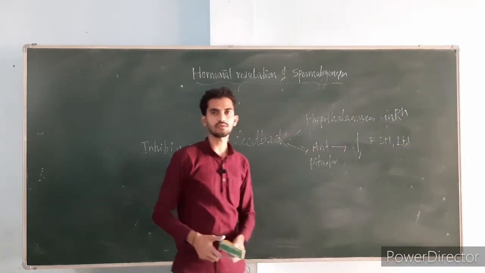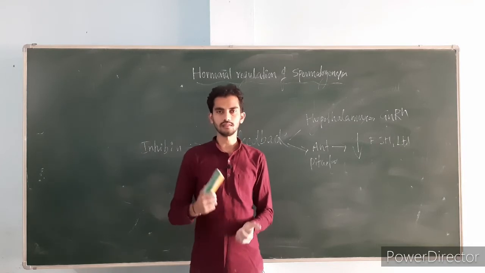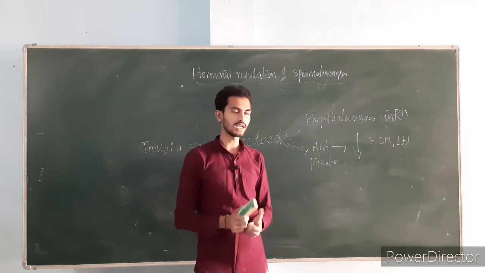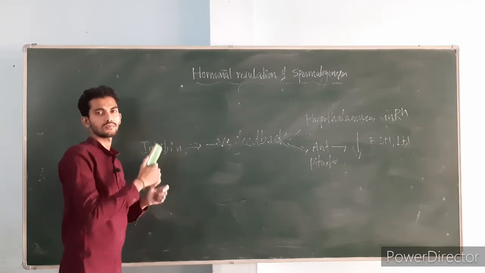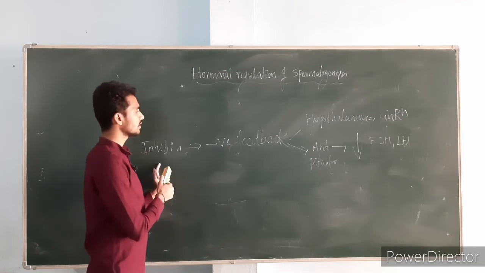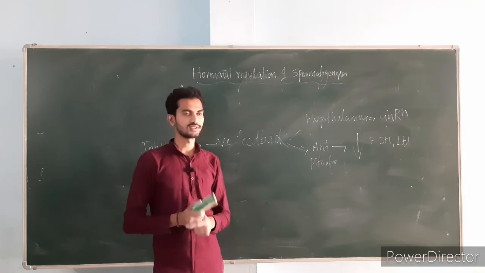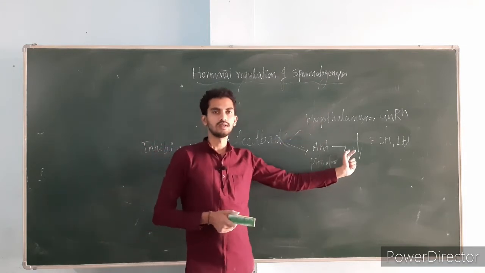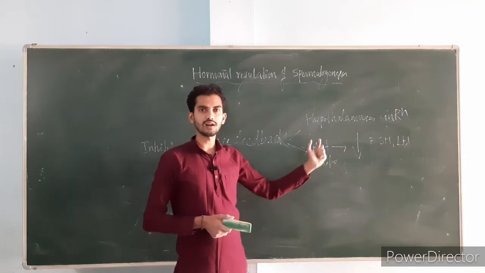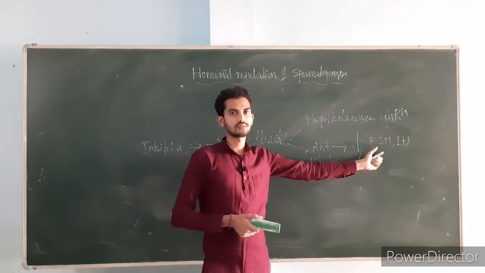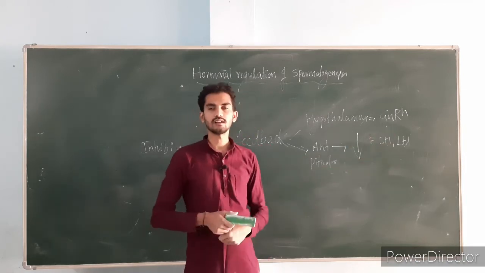If the concentration of the testosterone or if the production of the sperm has increased in the testis, in the seminiferous tubule, then immediately this inhibin hormone secreted from the Sertoli cells will give the negative feedback to whom? Hypothalamus and anterior pituitary, so that hypothalamus will reduce the releasing of the gonadotropin releasing hormone, so that the anterior pituitary will also reduce its hormone secretion such as follicle stimulating hormone and luteinizing hormone.